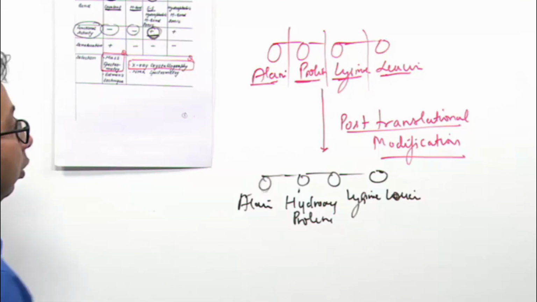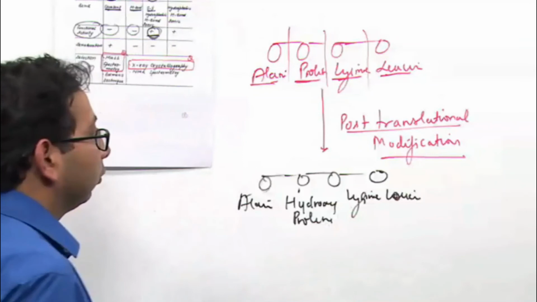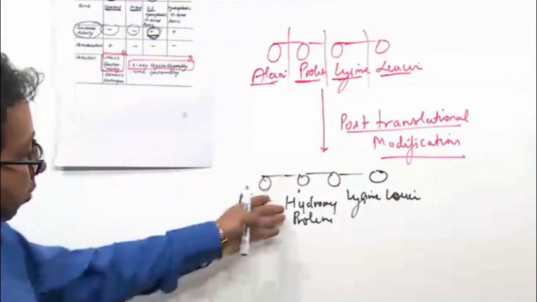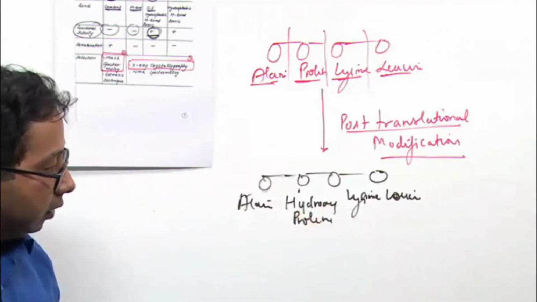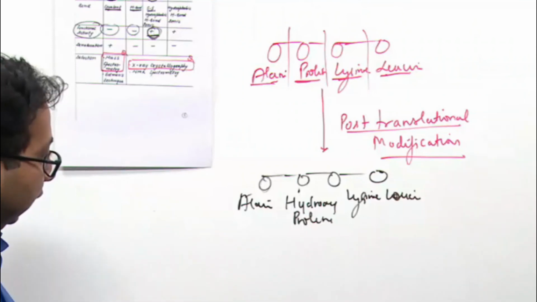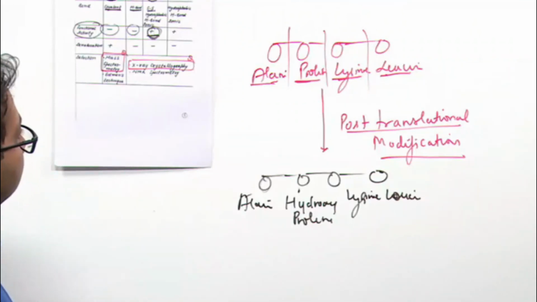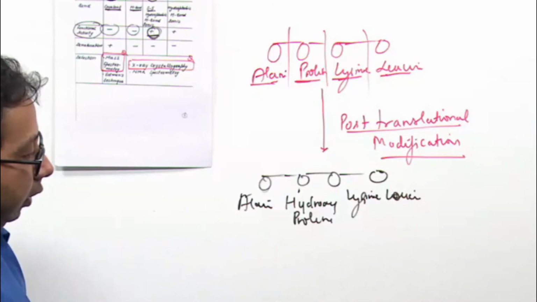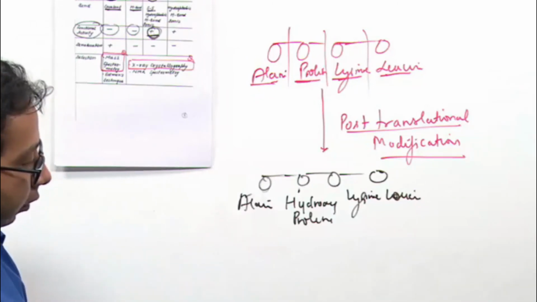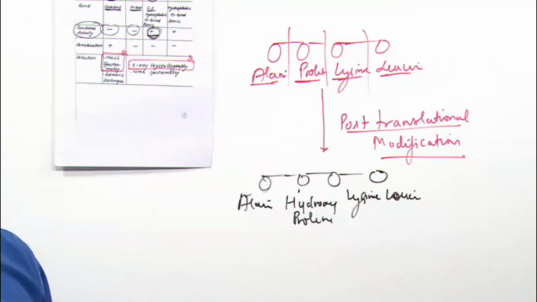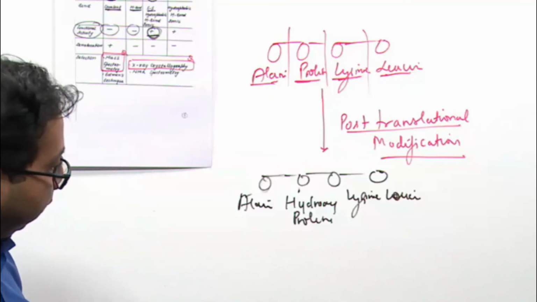Now, you are given this protein to determine the sequence of amino acids. You have again two techniques, Edman and mass spectrometry. Suppose we determine this sequence by Edman's technique.